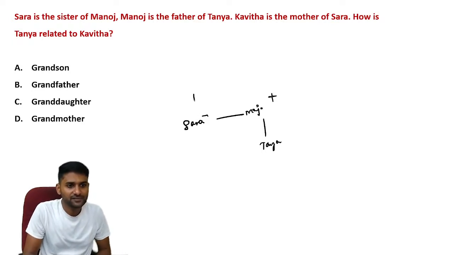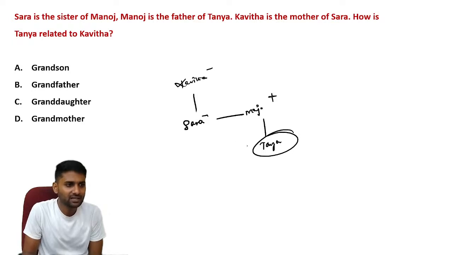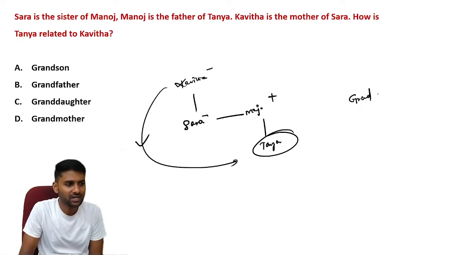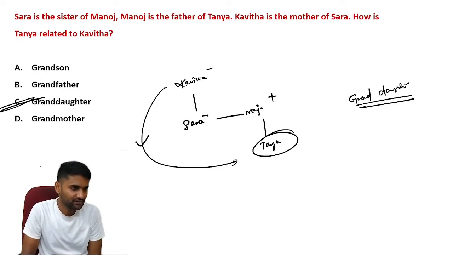Kavita is the mother of Sarah. So in this information, we know the genders of all these persons. How is Tanya related to Kavita? Definitely it is a grand position, below Kavita. So it's a granddaughter.